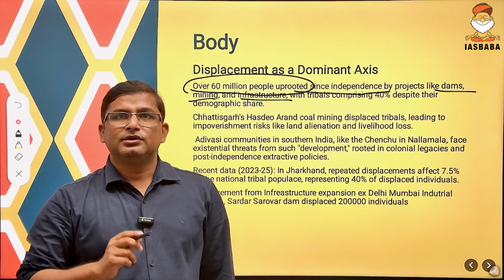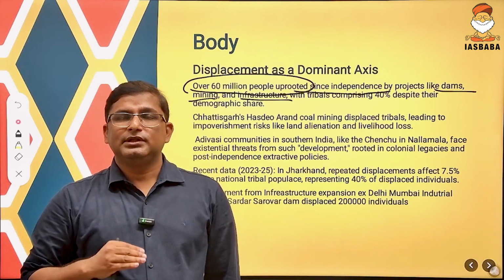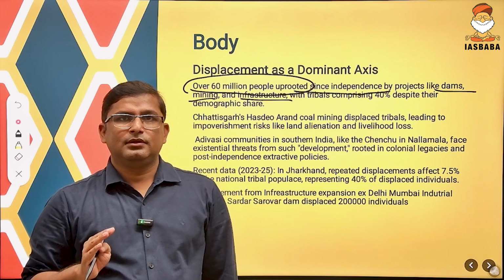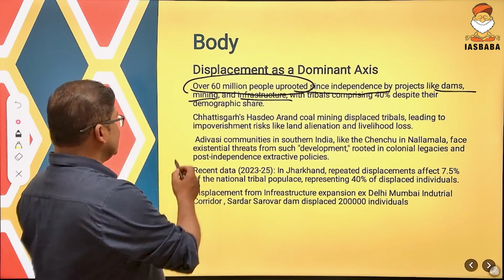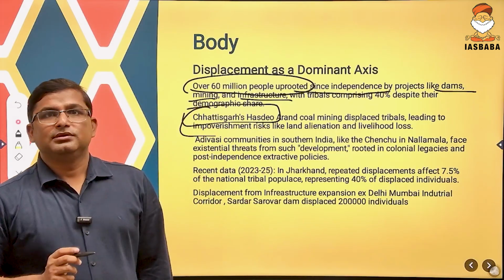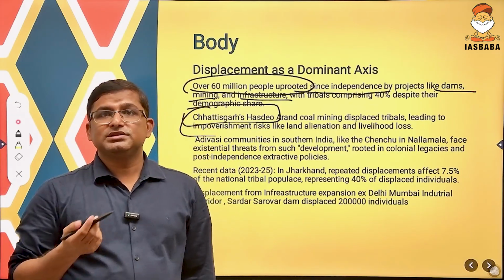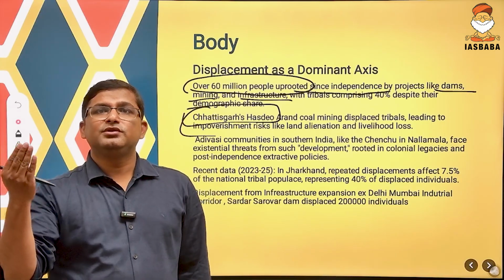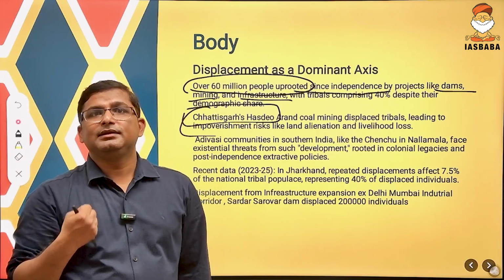Clear? So only 40% of people are tribal. Clear? Now come to the next point. Recently, in Chhattisgarh's Hasdev forest area, people were displaced because of why? Because the government wanted coal mining in that area.